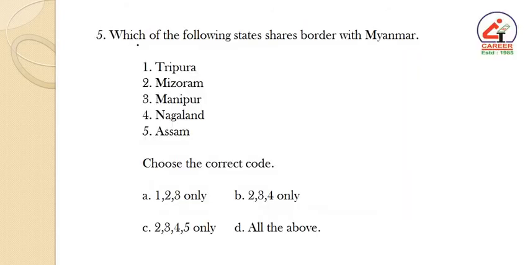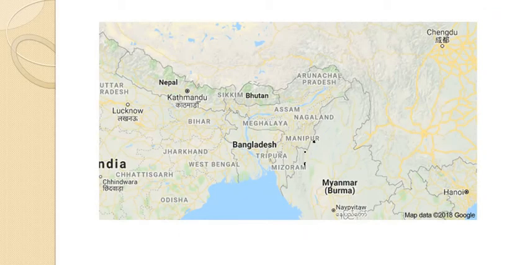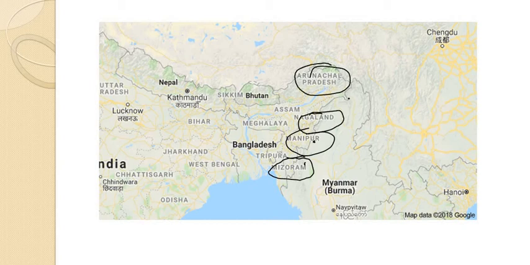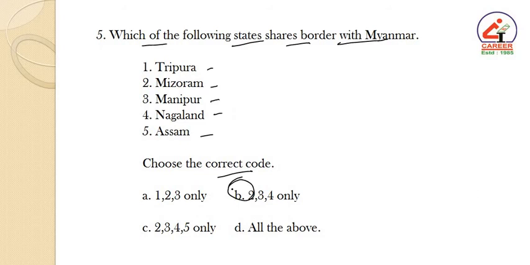Coming to the next question, which of the following states share the border with Myanmar? That is Tripura, Mizoram, Manipur, Nagaland and Assam. Choose the correct code. If we see the map, there are three states like Mizoram, Manipur, Nagaland and as well as Arunachal Pradesh. Including Arunachal Pradesh, there are 4 states, whereas Tripura and Assam are not sharing the border with Myanmar. Hence the answer is B only.